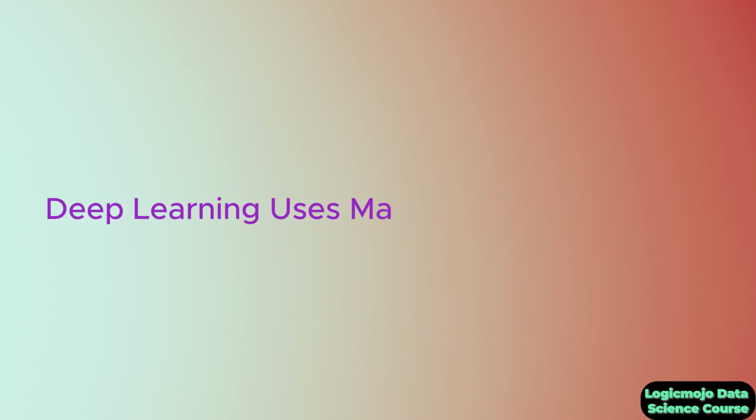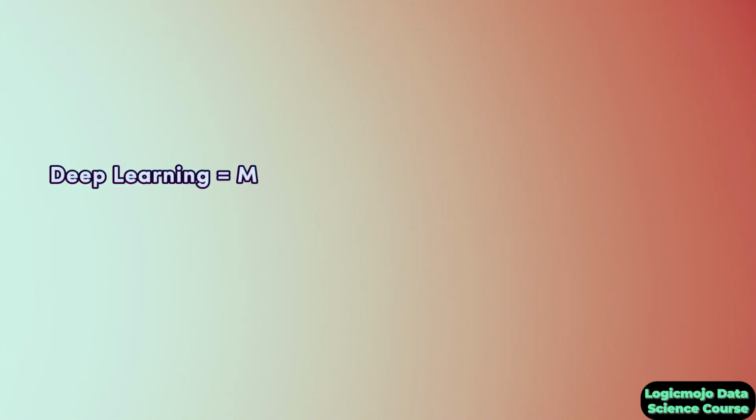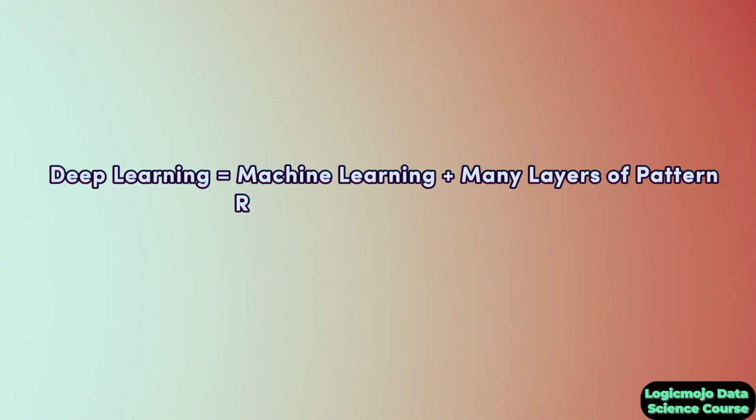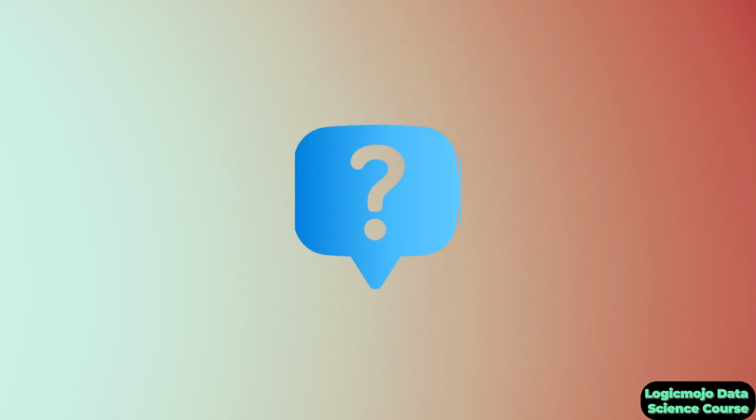Deep learning uses many layers of learners, or you can call these learners artificial neural networks. So I can say deep learning is equal to machine learning plus many layers of pattern recognition plus a continuous improvement process. The summation of these three concepts, we call deep learning. Now the question is, in which data science projects do we use deep learning a lot? So let's take an example.